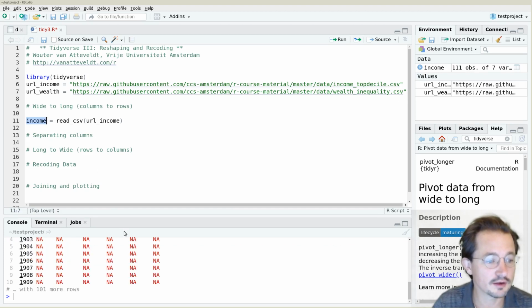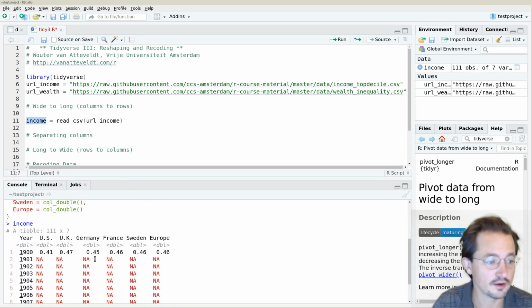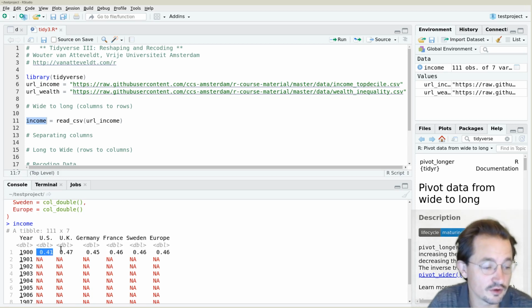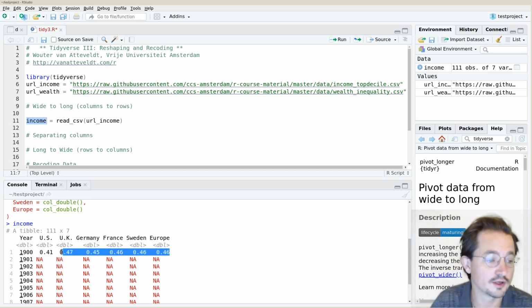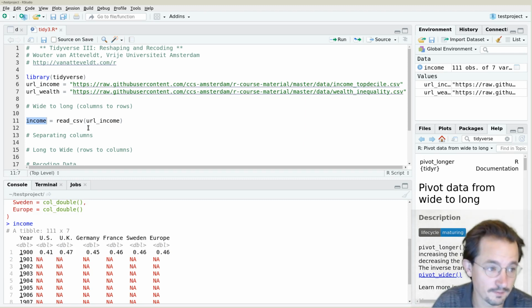The income data here is a dataset with a row for each year, a column for each country, and each cell contains the percentage of the income that the top decile got in that year. So in 1900, the top 10% richest people earned 41% of income in the US, and actually that made the US the most egalitarian society at that point compared to the other ones, which all had high 40s in terms of how much income went to the top decile.